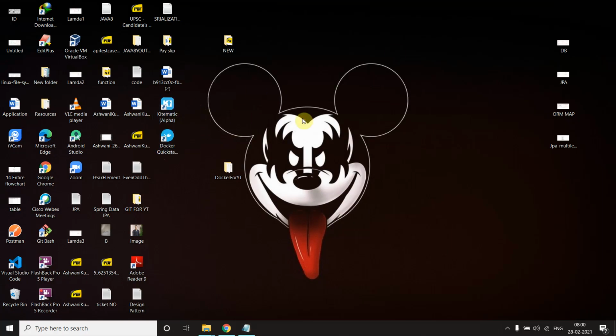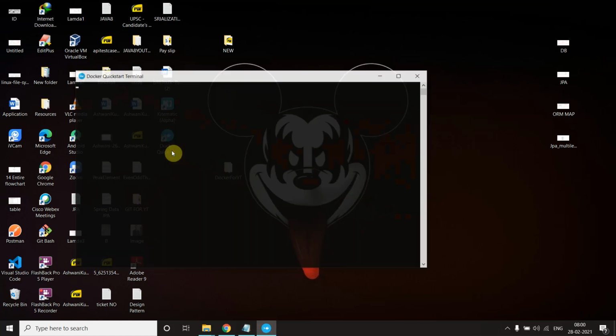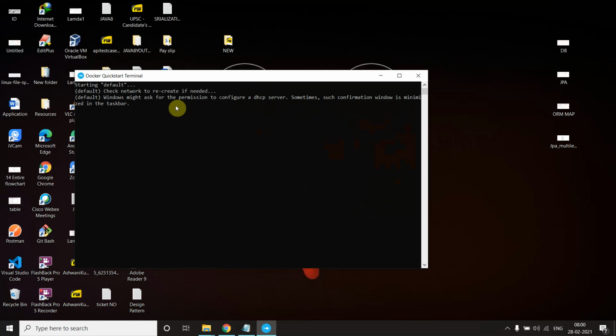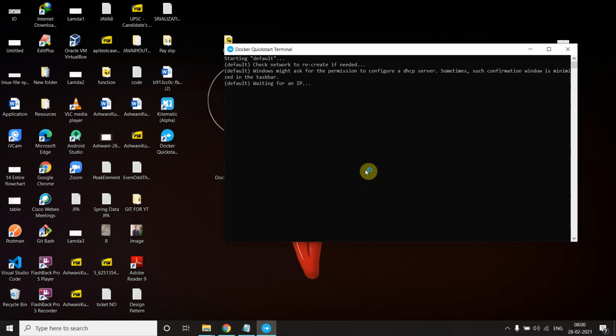When you get these two shortcuts, just click on this and it will give you the terminal. Inside this it is using Git Bash by default. When you use this for the first time, it will take time, as it is taking for me. So just sit back and relax. It will take 2 to 3 minutes to set up Docker. When you run it the first time it might even take 5 minutes.